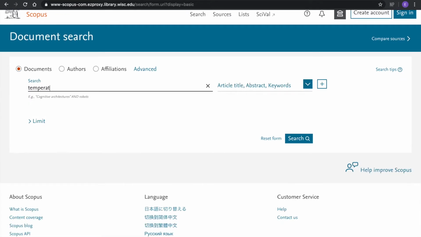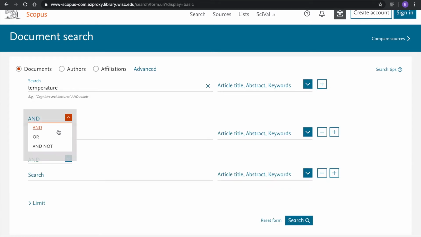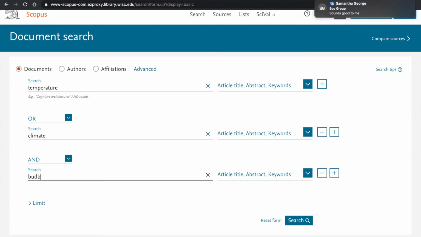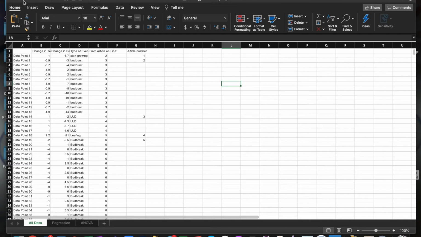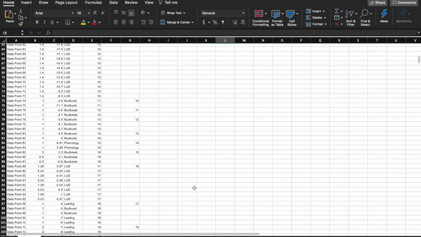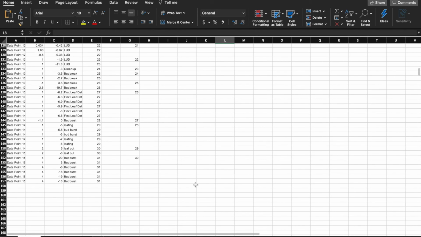Then, using keywords such as temperature or climate and bud break or leaf unfolding, we selected articles that provided both a change in date of a certain phenological event from one year to another, along with the change in temperature related to the study period and location. After gathering these articles, we were able to extract 156 data points to analyze.